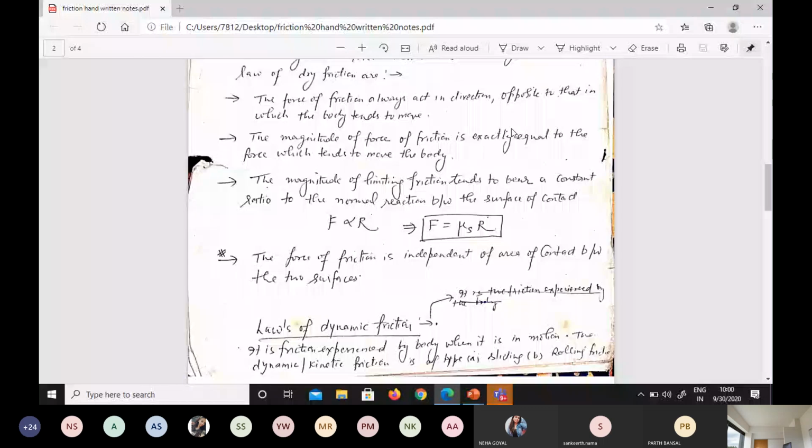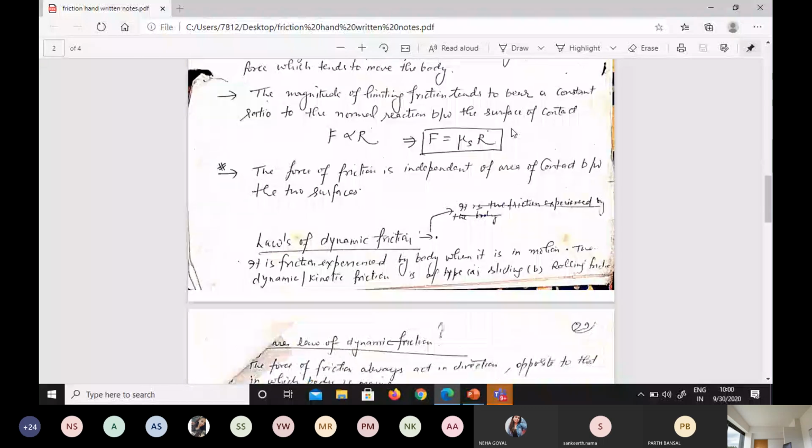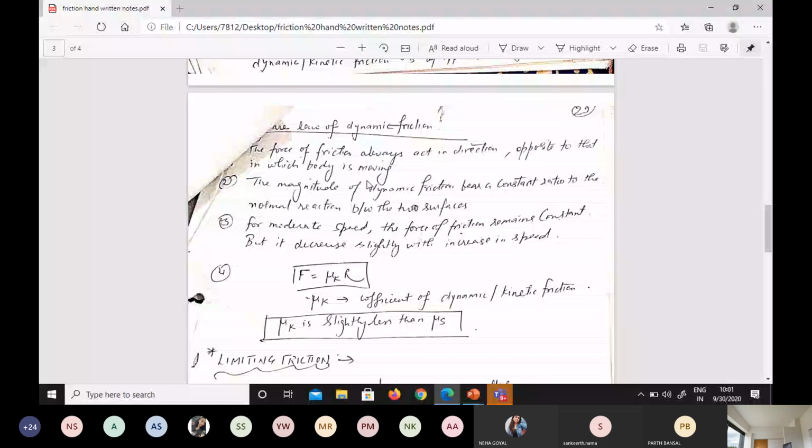And the laws of dynamic friction here. So what is dynamic friction? It is the friction experienced by the body when it is in motion. When the body is in motion, what is the friction experienced by the body? This is called dynamic friction. And again, we have these laws of dynamic friction. Force of friction always acts in the direction opposite to that in which the body is moving. Magnitude of dynamic friction bears a constant ratio to the normal reaction. And for moderate speed, force of friction remains constant, but it decreases slightly with increasing speed.